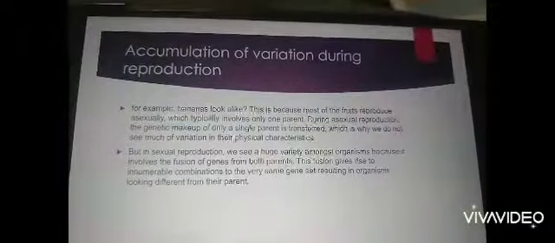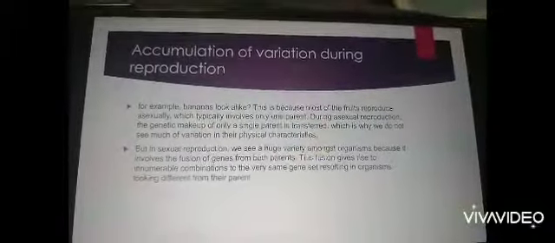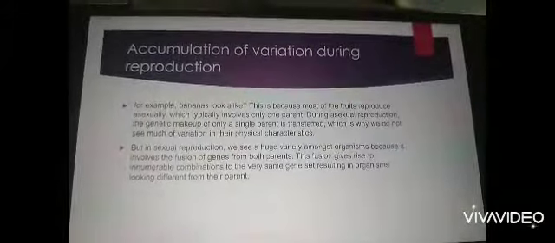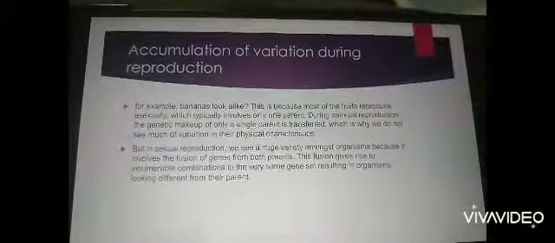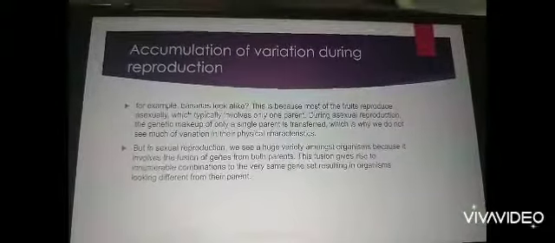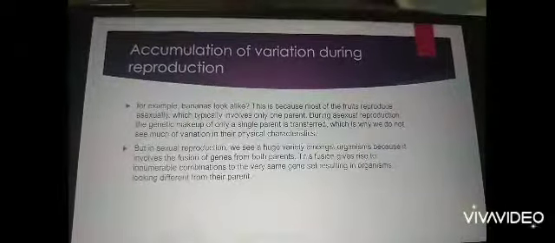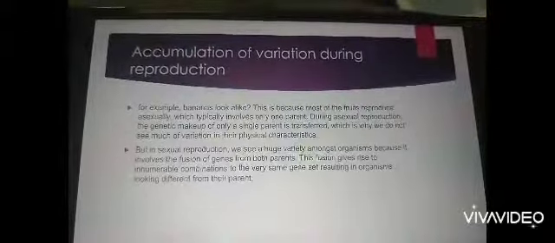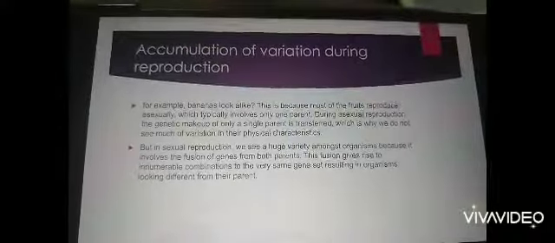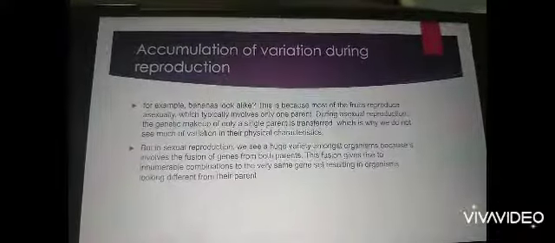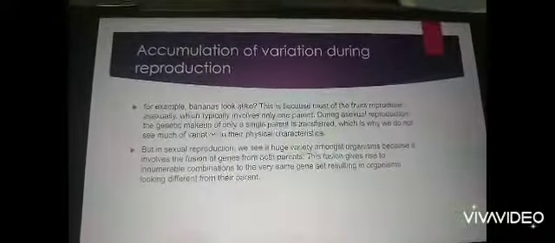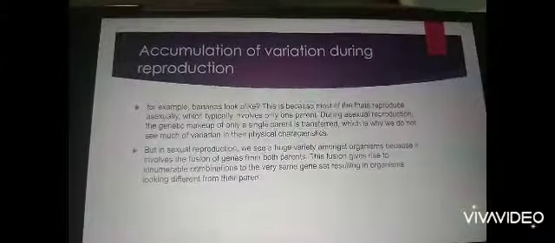Variation during reproduction. What kind of variations will you observe during reproduction? If you have seen bananas, they all look alike. Why? Because most of the fruits are reproduced asexually, in which only one parent is involved during reproduction. The genetic makeup of only a single parent is transferred, and then all the offspring will be the same.